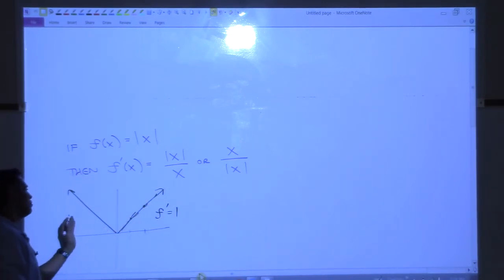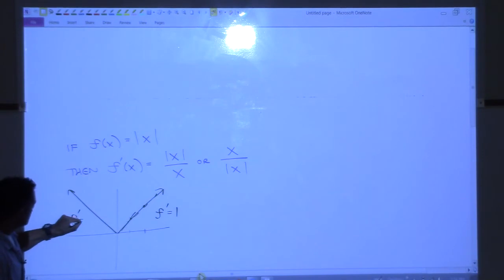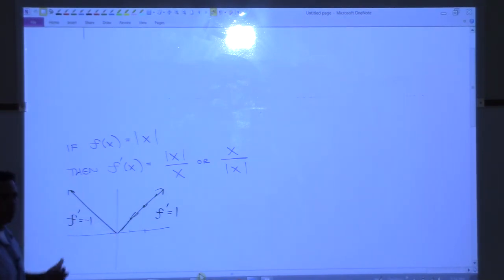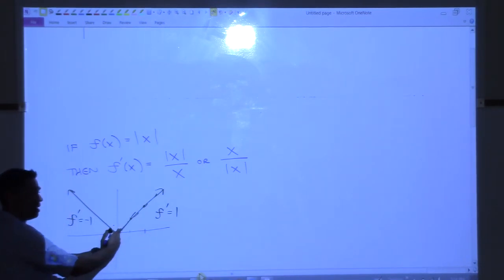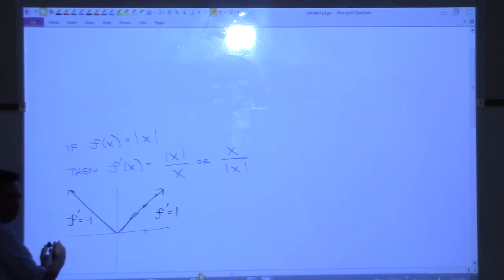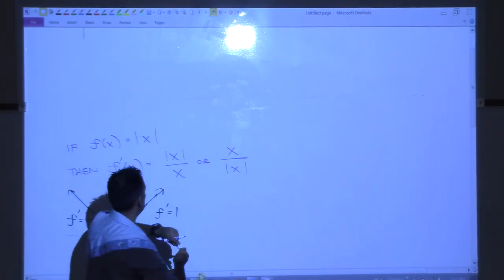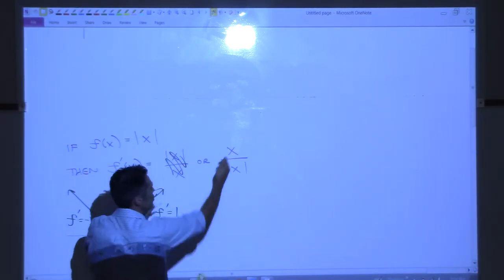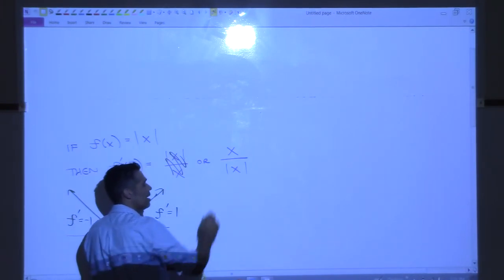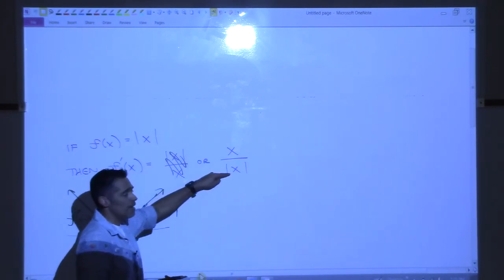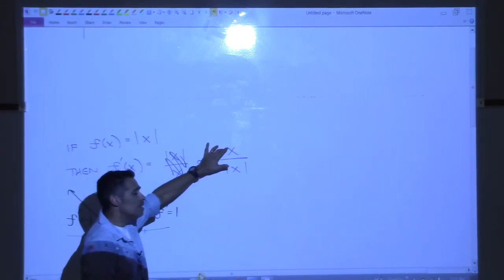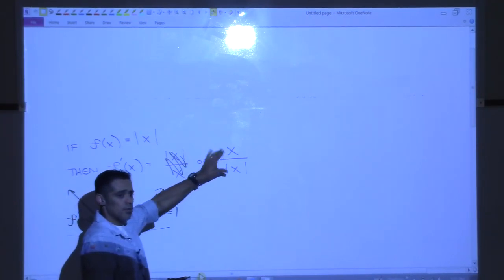But when we go on this side, what should the derivative be? It should be -1 because the slope goes this way. So what we need is for the derivative to spit out 1 if you plug in a positive number, and to spit out -1 if you plug in a negative number. Do you agree? Let's use this one. Think about what this answer is going to be. If I plug in a positive number, that's a positive number over the absolute value of itself, which is positive, so it's a positive number over itself, which will be 1, right?